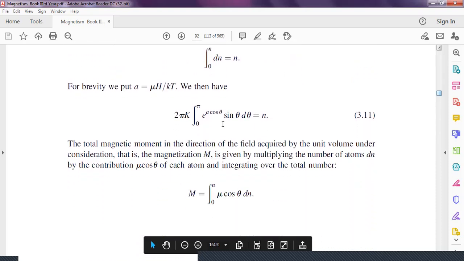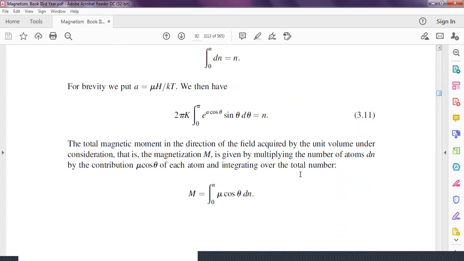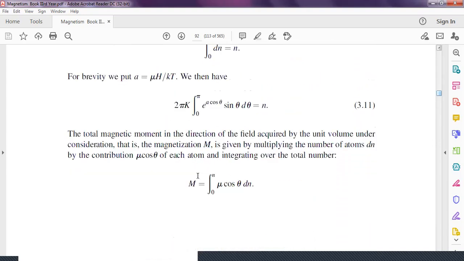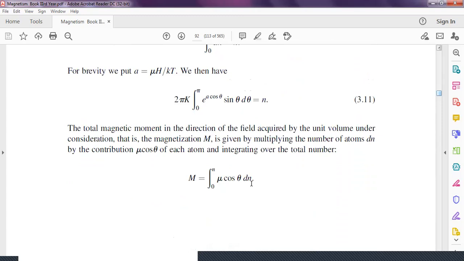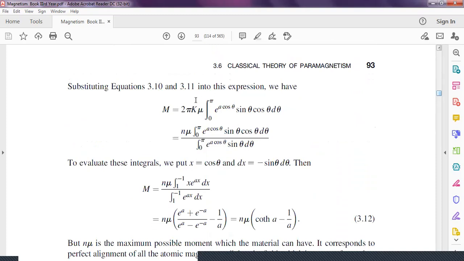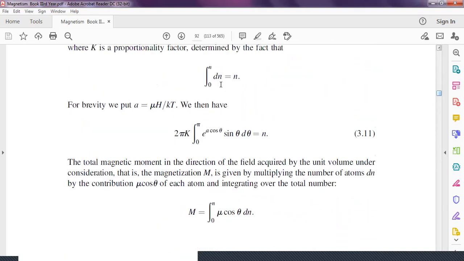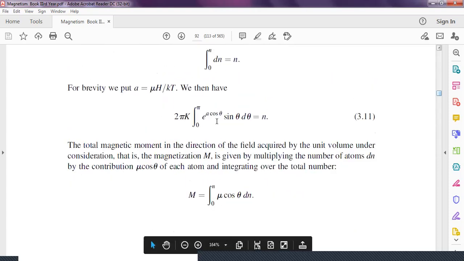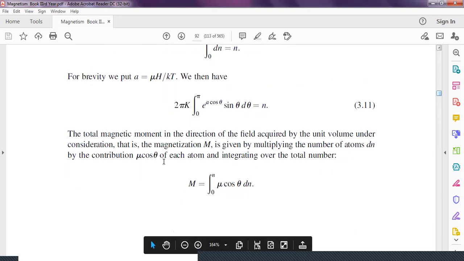The magnetization M is given by multiplying the number of atoms by the contribution mu cos theta of each atom and integrating over the total number. Therefore, this M is the magnetization given by mu cos theta dN. After solving, we put the equations into this equation. Therefore, the magnetization M is given by, putting the value of mu here,